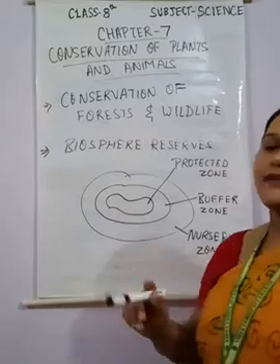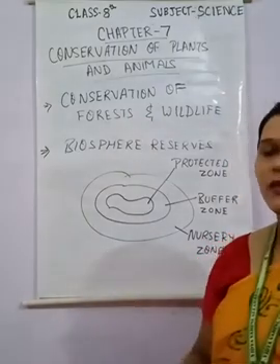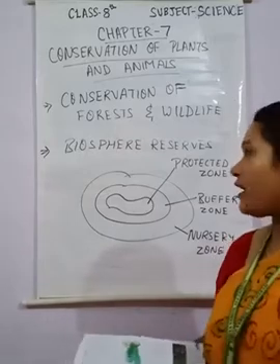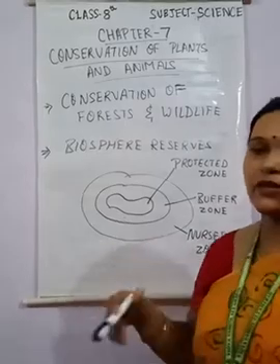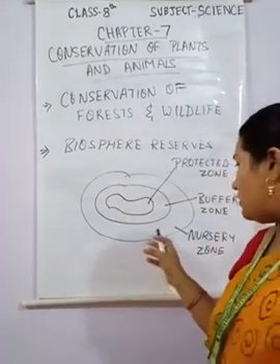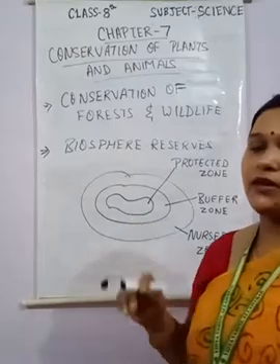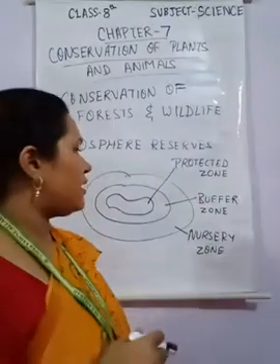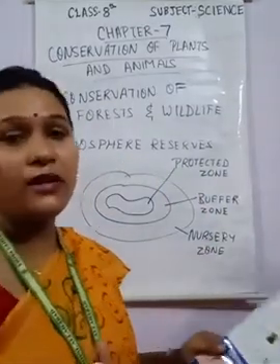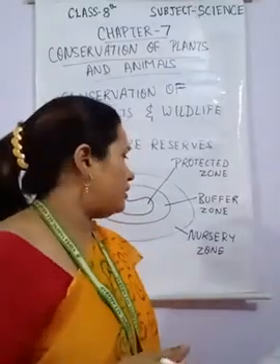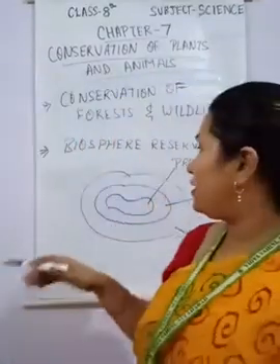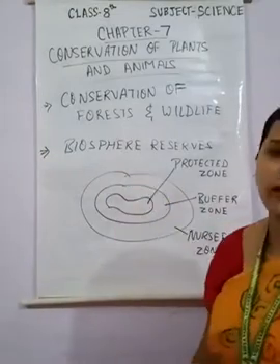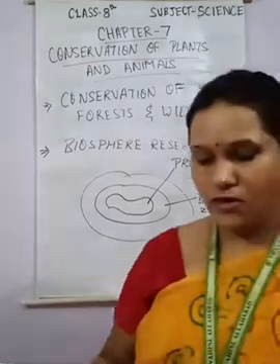नर्सरी जोन में saplings of plant is grown. Saplings को grow करते हैं, and this can be shown by the tourist so that people can be aware of the nursery zone, right? So nursery zone is the area where the saplings are grown, and it is shown to the tourists so that people can be aware about the nursery zone. So these are the three types of zone, that is protected zone, buffer zone and nursery zone, which come under the biosphere reserves. Hope I am clear to you all, everyone.